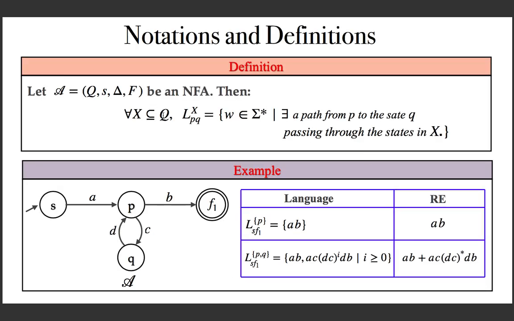Given an NFA and a subset of states X in the NFA, what is this notation? L_PQX. You want to go from P to the state Q by passing through only the states in X as intermediate states. So it is the set of all strings W such that there exists a path from the state P to the state Q passing through the states in X. So all the intermediate states must lie in X. That is the notation.